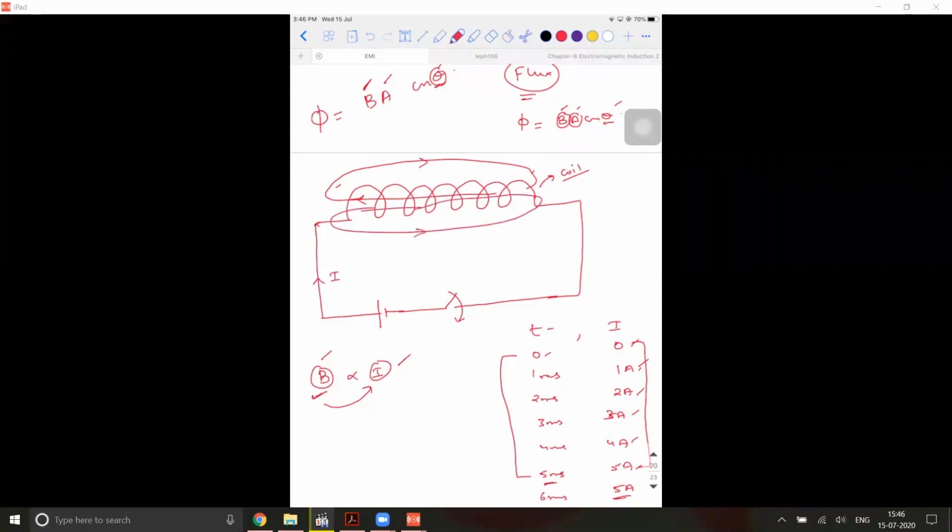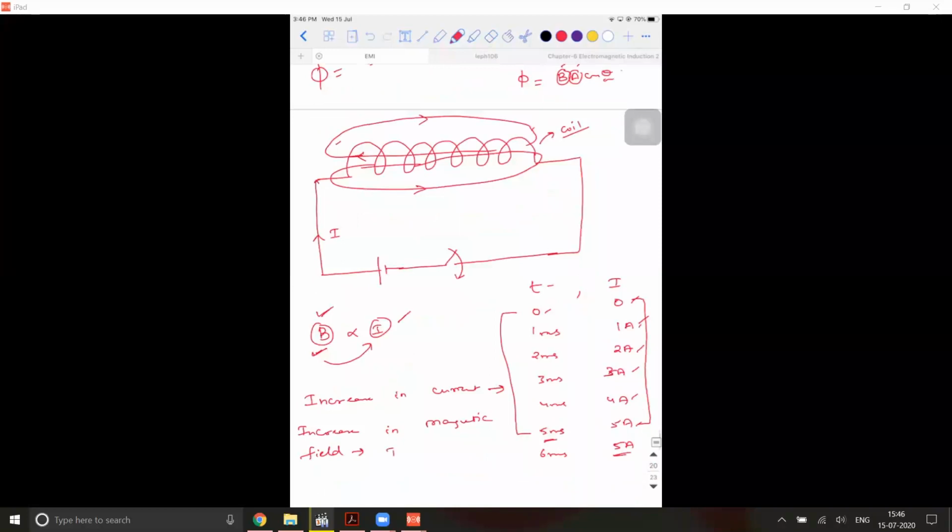Are you able to understand? So it is going to get linked in this way. Between 0 to 5 milliseconds, what will happen? This value of B is increasing, due to which what parameter will get affected? It is the magnetic flux that is getting affected due to the increase in the current. This is a cyclic process. Increase in current is generating increase in magnetic field, which is in turn increasing the magnetic flux.